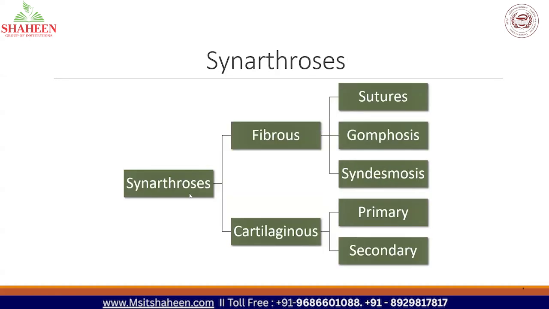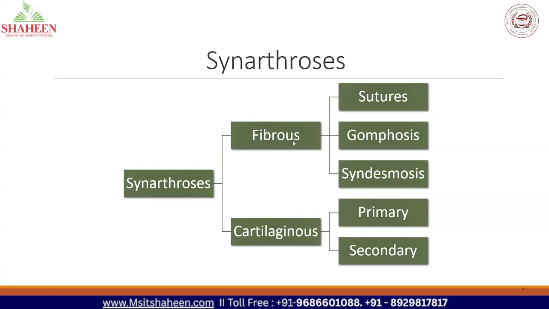The fibrous joints are again subdivided into three: sutures, gomphosis, and syndesmosis. The terms will be a little bit new for you, so please take time and study about this. Just listen to the class for the time being. You can study the slides by heart later. So have a concept at the end of the class.